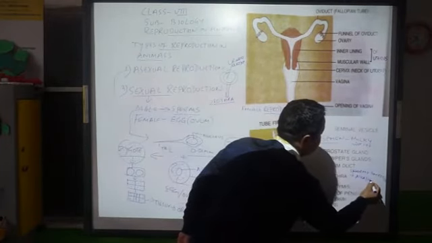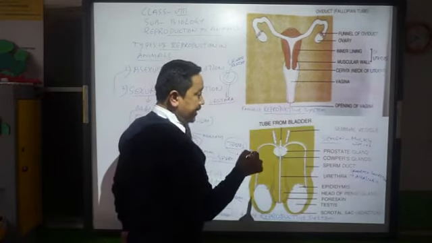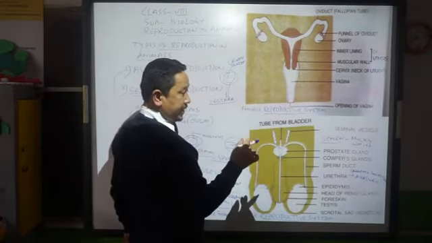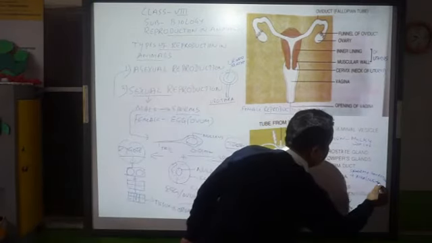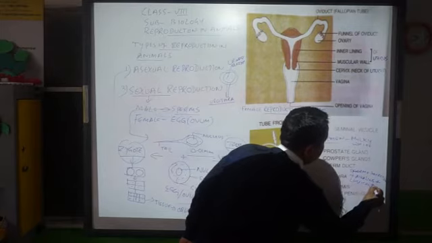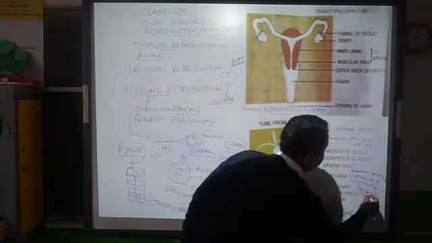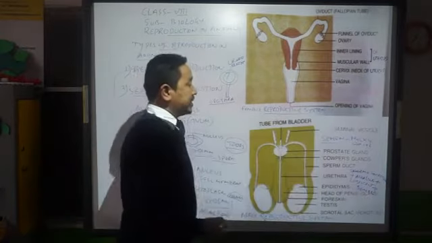Then your Cowper's gland produces lubricant. All of it forms your semen now. See, semen is produced now.